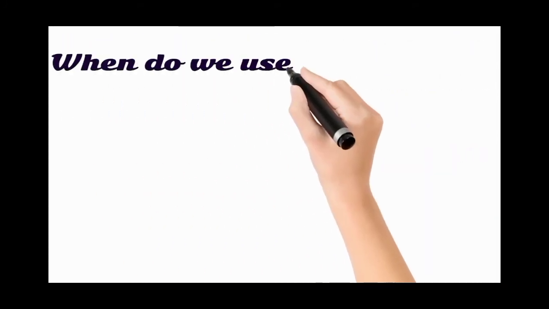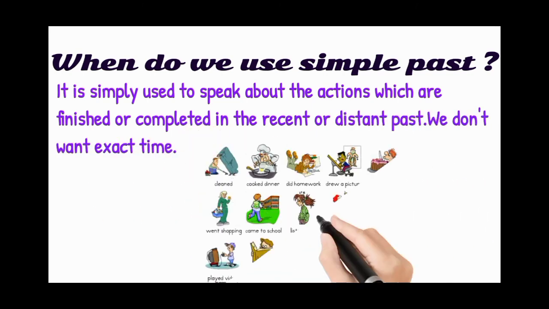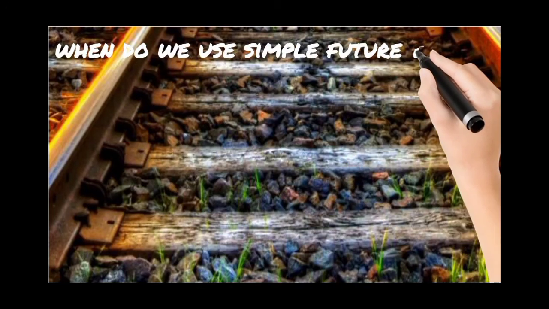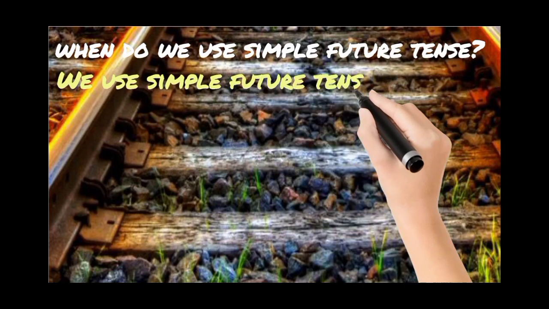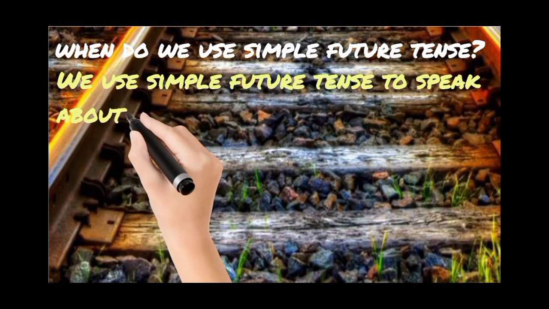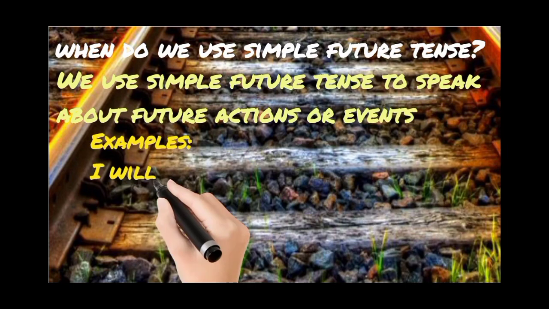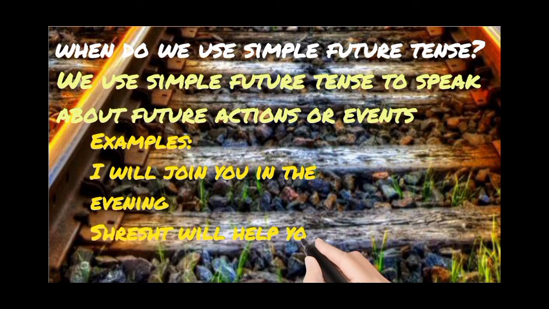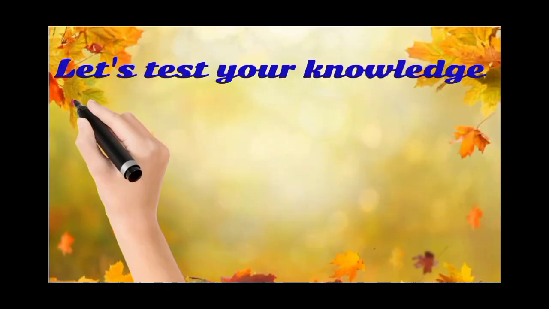When do we use simple past? It is used to speak about actions which are finished or already completed in the recent or distant past. Means recently completed or any time which is fully completed is called simple past tense. And coming to when do we use simple future tense? We use simple future tense to speak about future actions or events, which did not happen till now but which will happen in the future. I will join you in the evening. Shresht will help you in the project. Means they will do it sometime in the future.